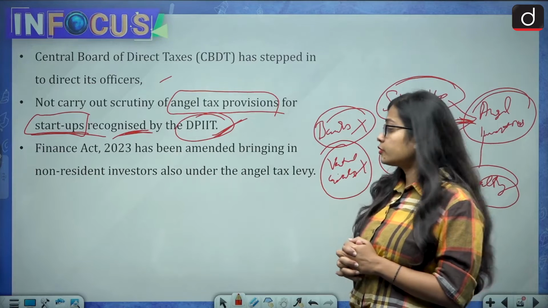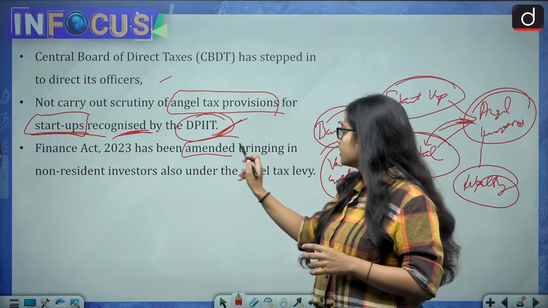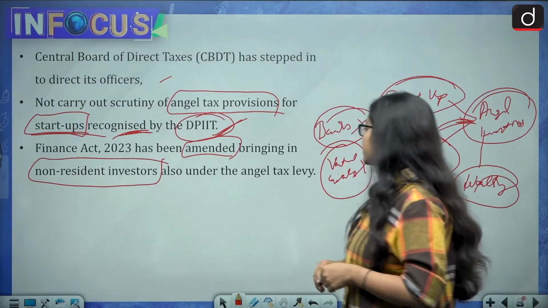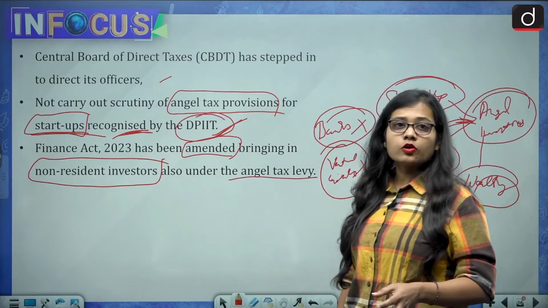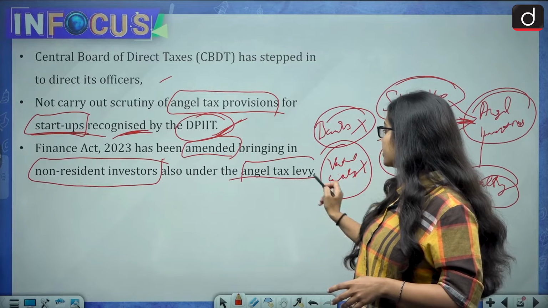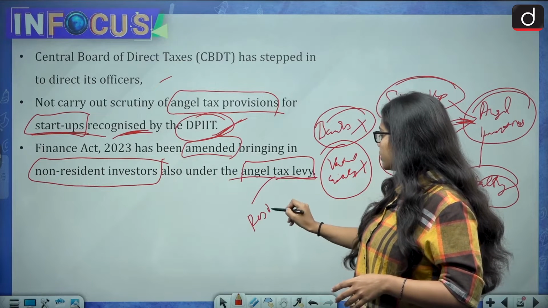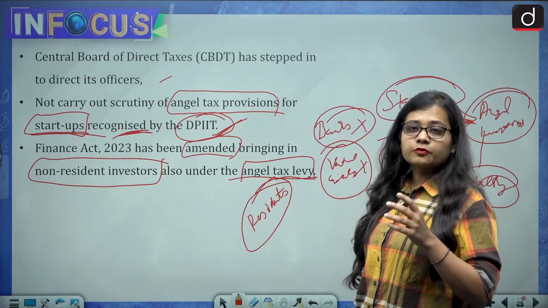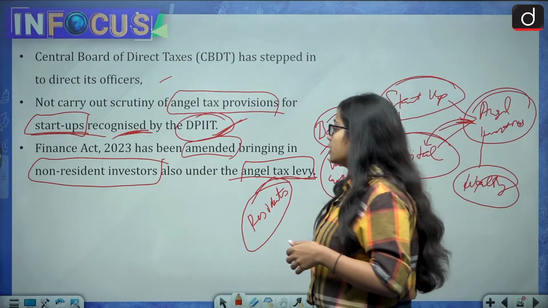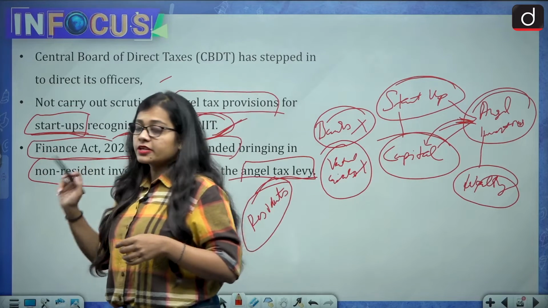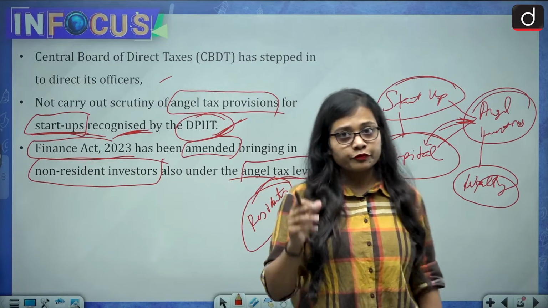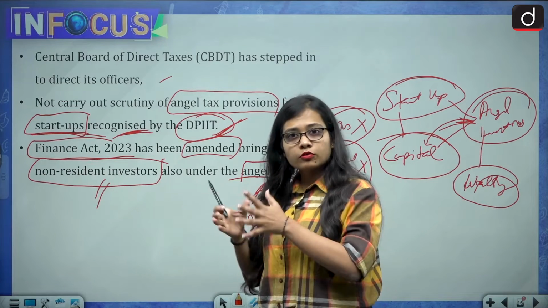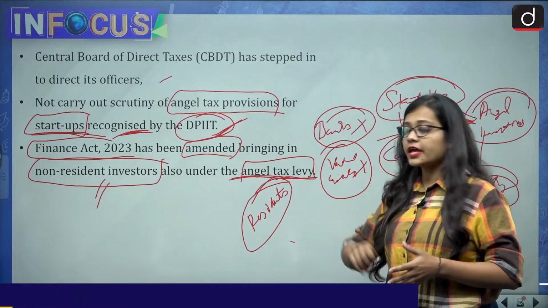And the Finance Act 2023 has been amended, bringing non-resident investors also under the angel tax levy. Till now in our country, the angel tax levy was restricted only to the residents of India. But now with the budget of the year 2023-24, the Finance Act 2023 has been amended, and along with the residents of India, the non-resident investors are also included under the angel tax levy.